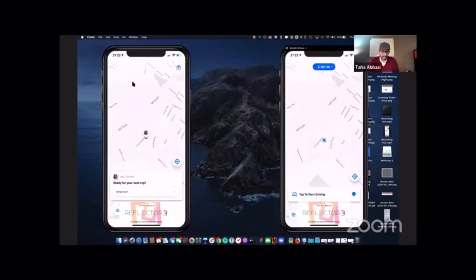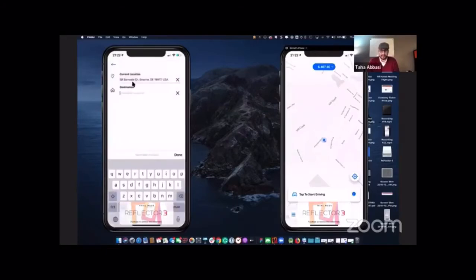So now I'm going to go ahead and get in here and choose a pickup location. Let's X this out, and let's say the pickup location I want to put is Rite Aid Pharmacy in Smyrna. I was going to put that as pickup. And where do I want to go? Let's say I want to go to Best Buy in Dover. Type Best Buy way too many times.